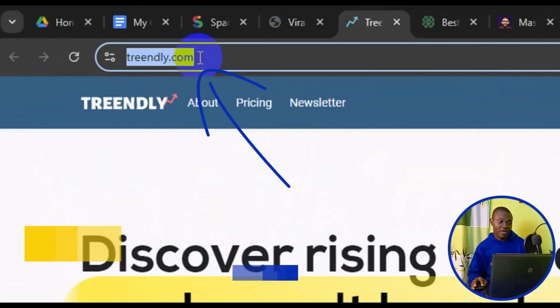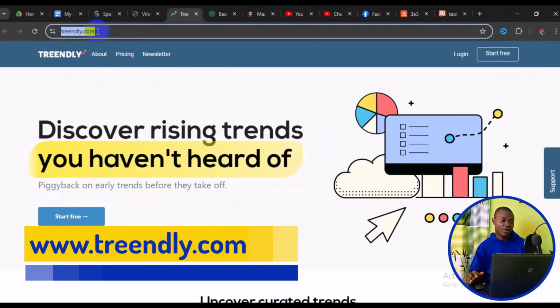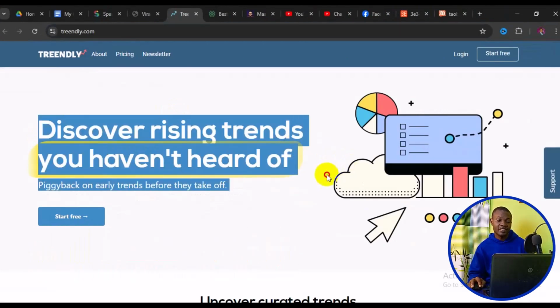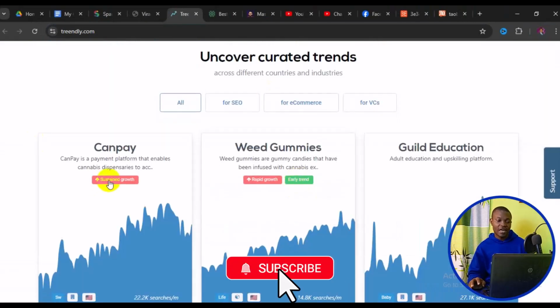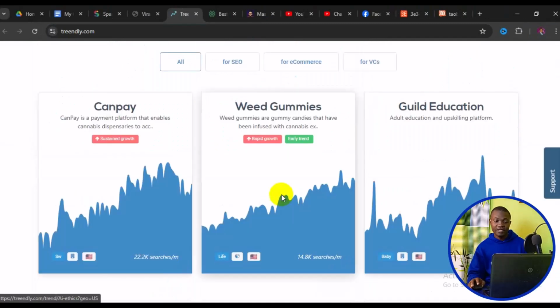If you go to this particular website right here, trendly.com, when you get to this site, you can discover rising trends you have not heard of before. Now you can simply scroll down and see how best you navigate on the site. This is good for SEO and for e-commerce also. Then you can simply scroll down and understand how this works.